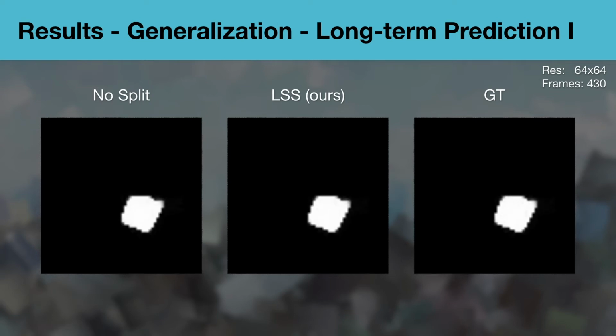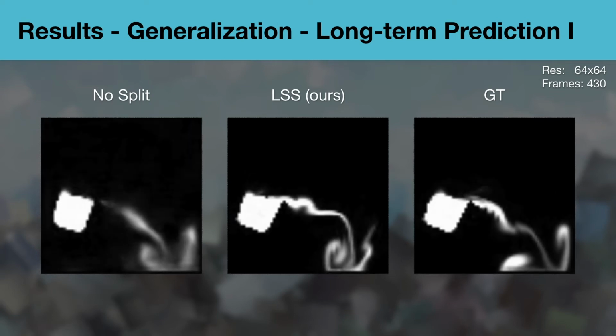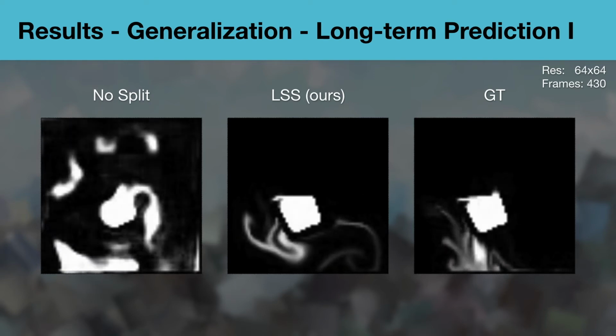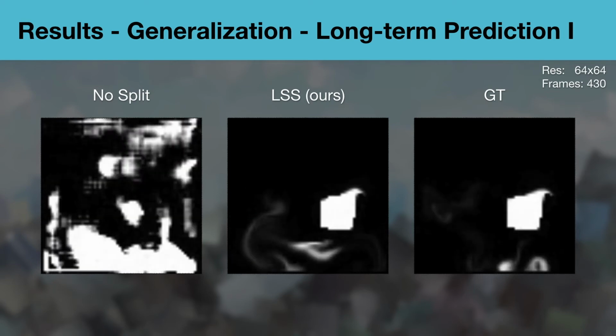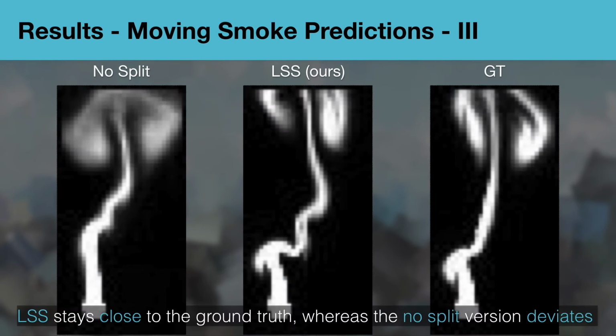Since our initial goal was to propose a method to enable long-term predictions, we also evaluated predictions ranging over a longer time horizon than before. The example demonstrates the temporal instability introduced by networks without temporal constraints, due to the accumulation of error. In the previous examples, we have seen that our method stays close to the ground truth, whereas the no-split version is less detailed and at times deviates strongly.